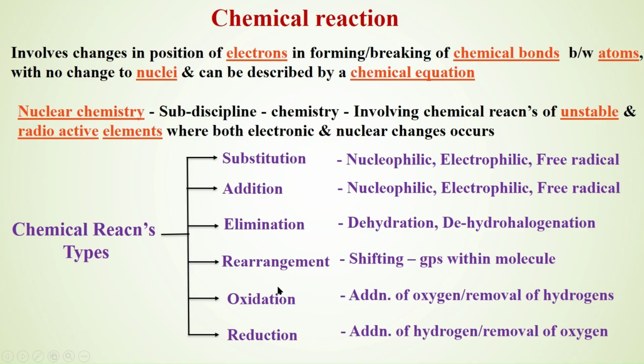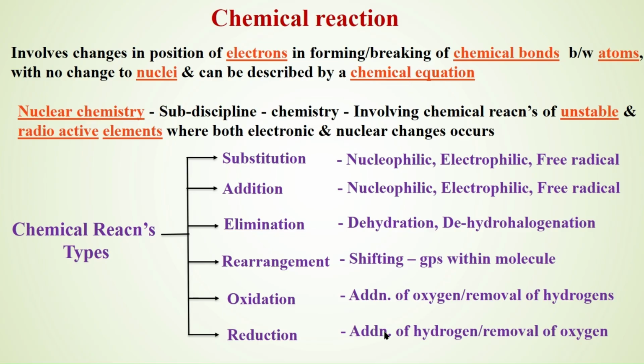If one molecule gets oxidized, another molecule gets reduced. An oxidizing agent reacts with a reducing agent. In the process, the reducing agent gets oxidized and the oxidizing agent gets reduced. That's why they go hand in hand, and that's why it is given as oxidation reduction reactions. In the whole of chemistry, there are only five types of reactions: substitution, addition, elimination, rearrangement, and oxidation reduction reaction. We are applying the same five types of reactions to different molecules to get different products.